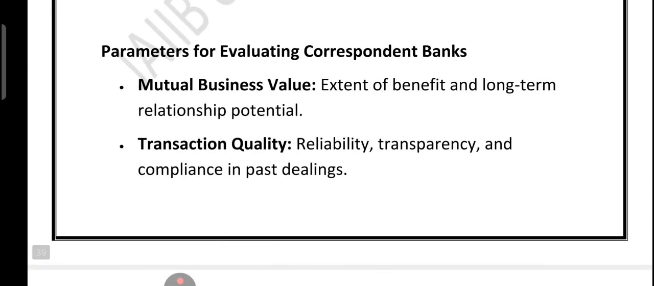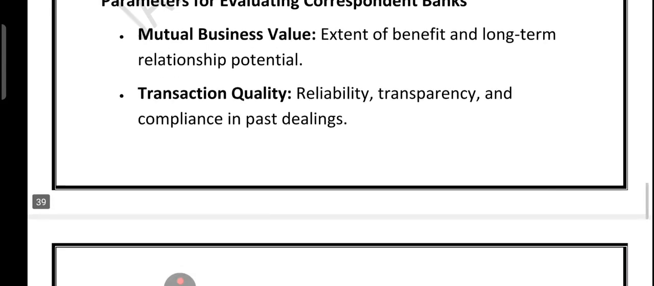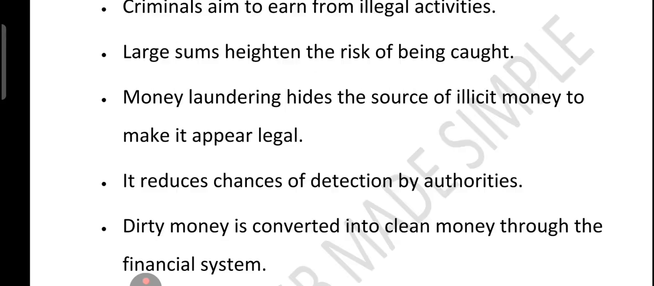Now what are the parameters for evaluating a correspondent bank? Let's have a look. Whenever a bank chooses another bank to partner with, they don't just jump in blindly. They carefully check a few important things. First, they look at the business value, right. Is the partnership really worth it in the long run? Second, they also look at the nature of the business. Money laundering means hiding where the money really came from and making it look like it is from legal business.